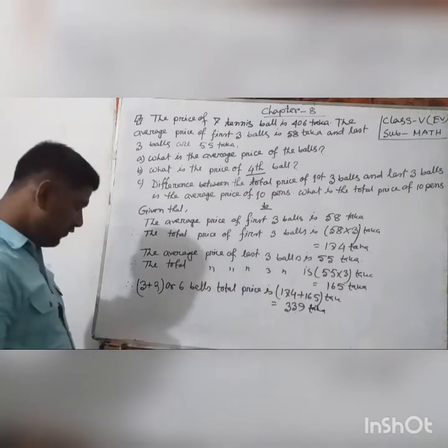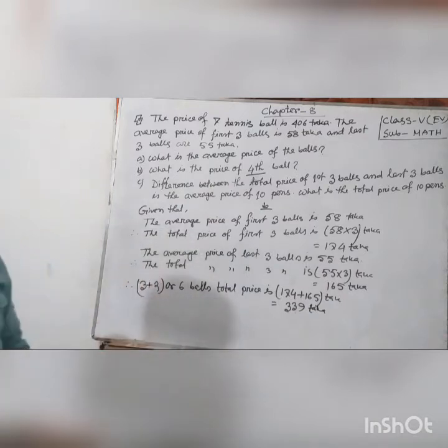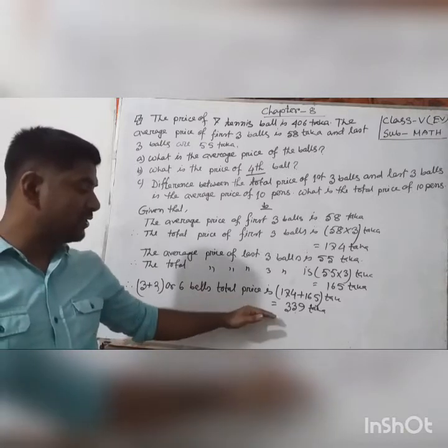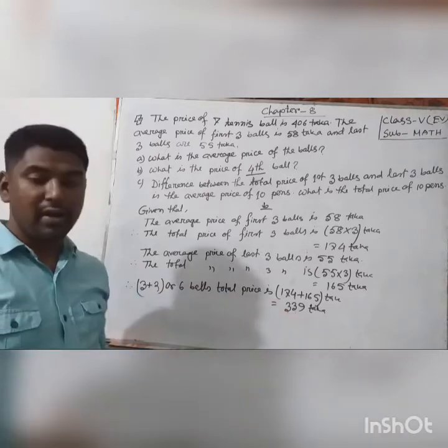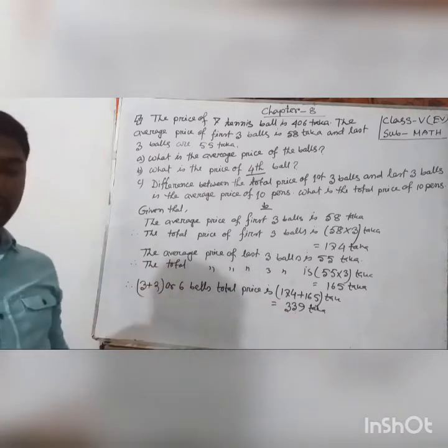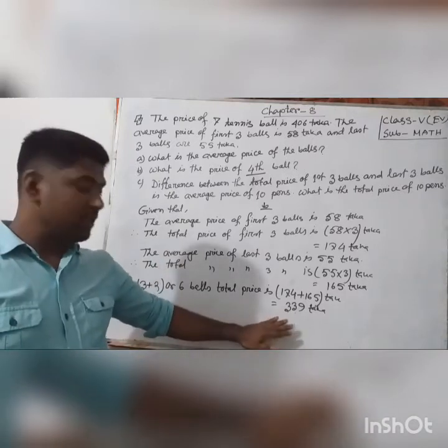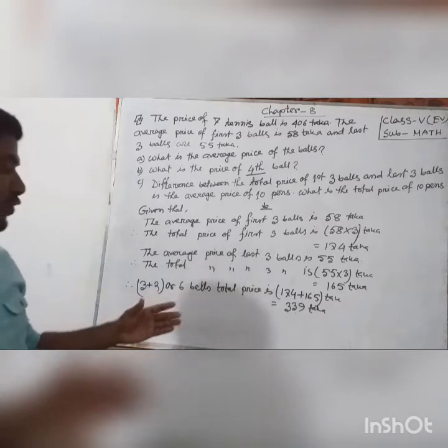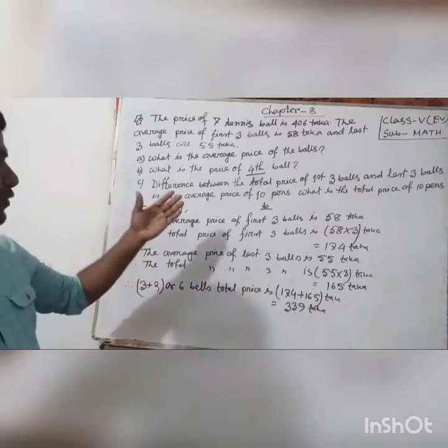The first three balls and last three balls, or 6 balls, total price is 339 taka.